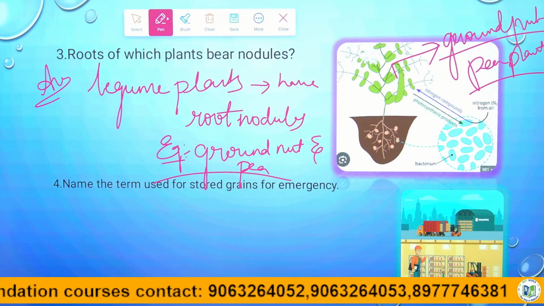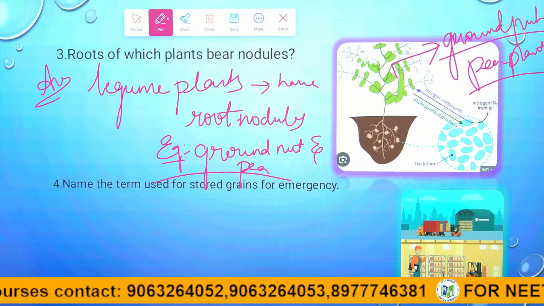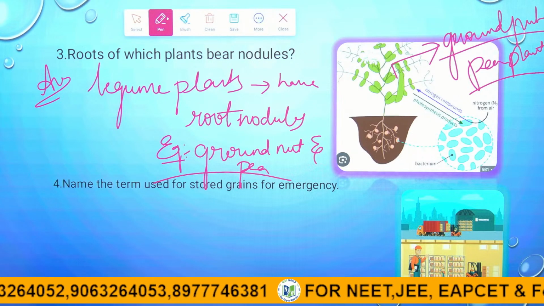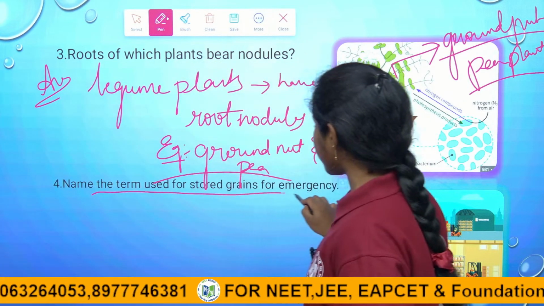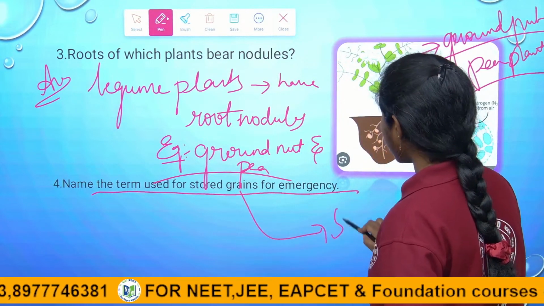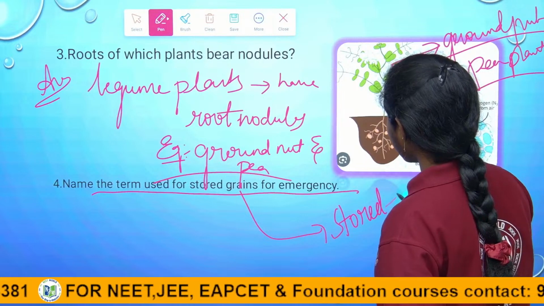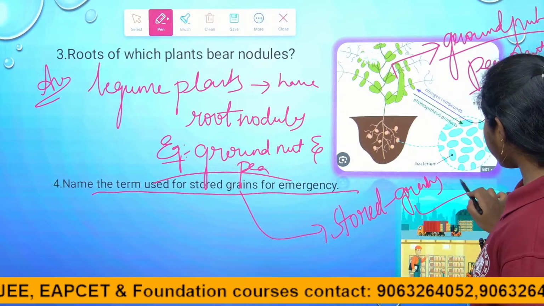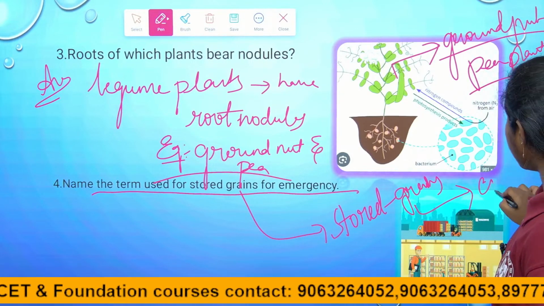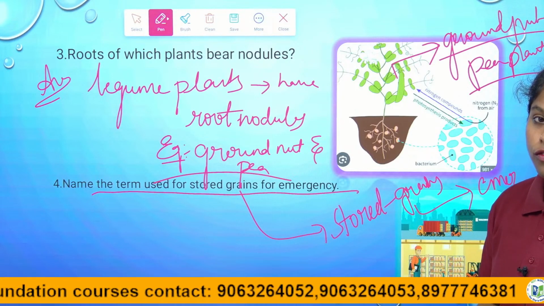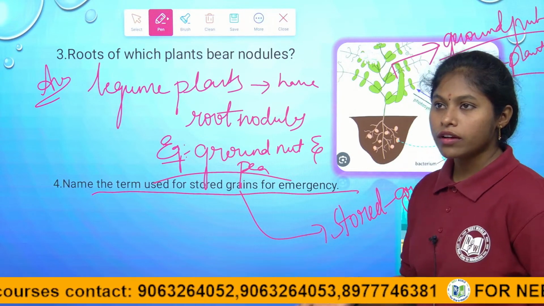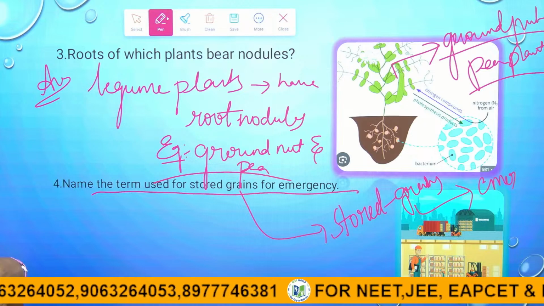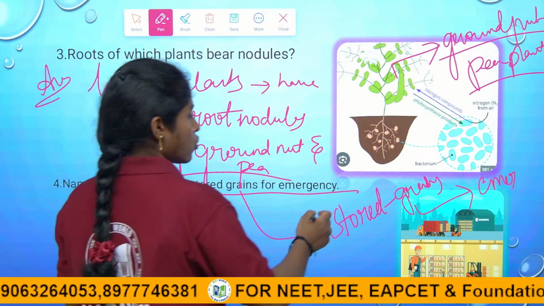Coming to the next question: name the term used for storing of grains for emergency. This is the type of question we have seen in assertion and reasoning also, right children? The extra grains are stored for emergency conditions, like short rainfall or natural calamities like heavy rainfall or floods.